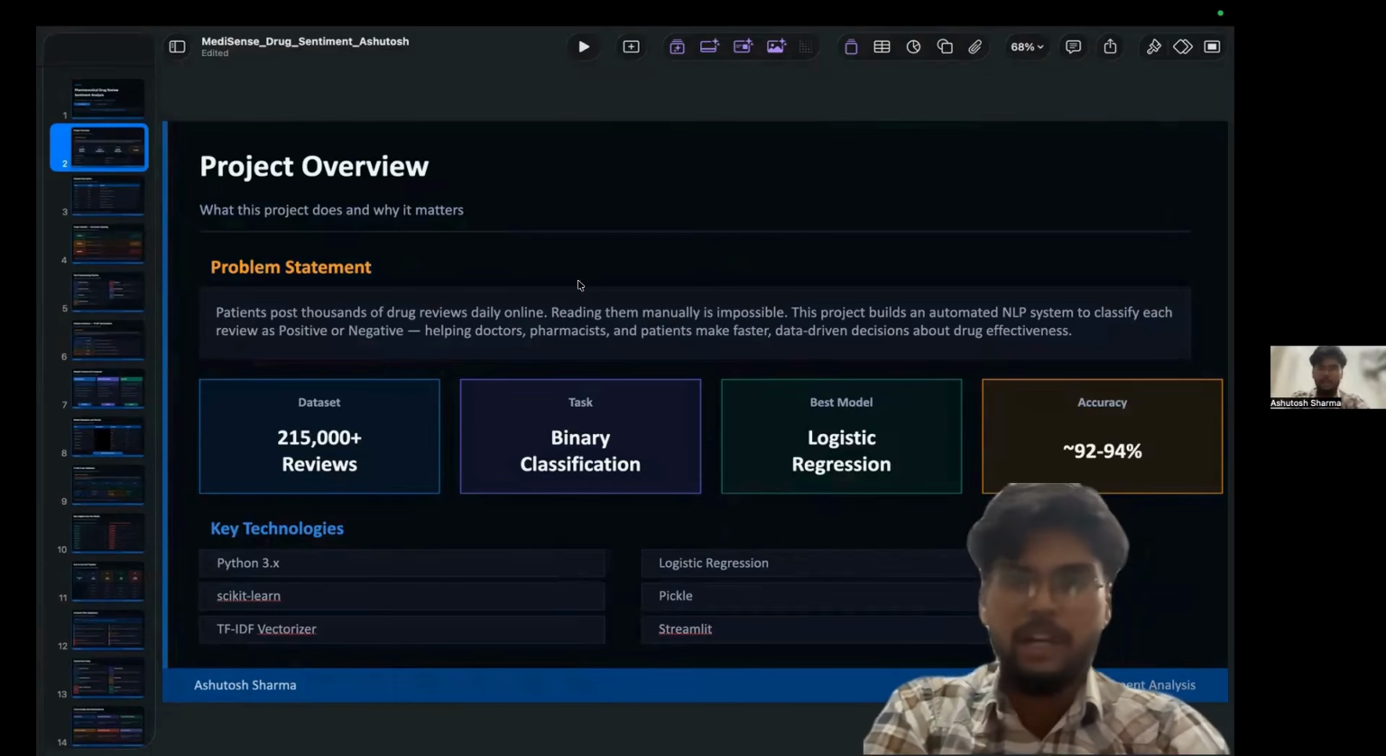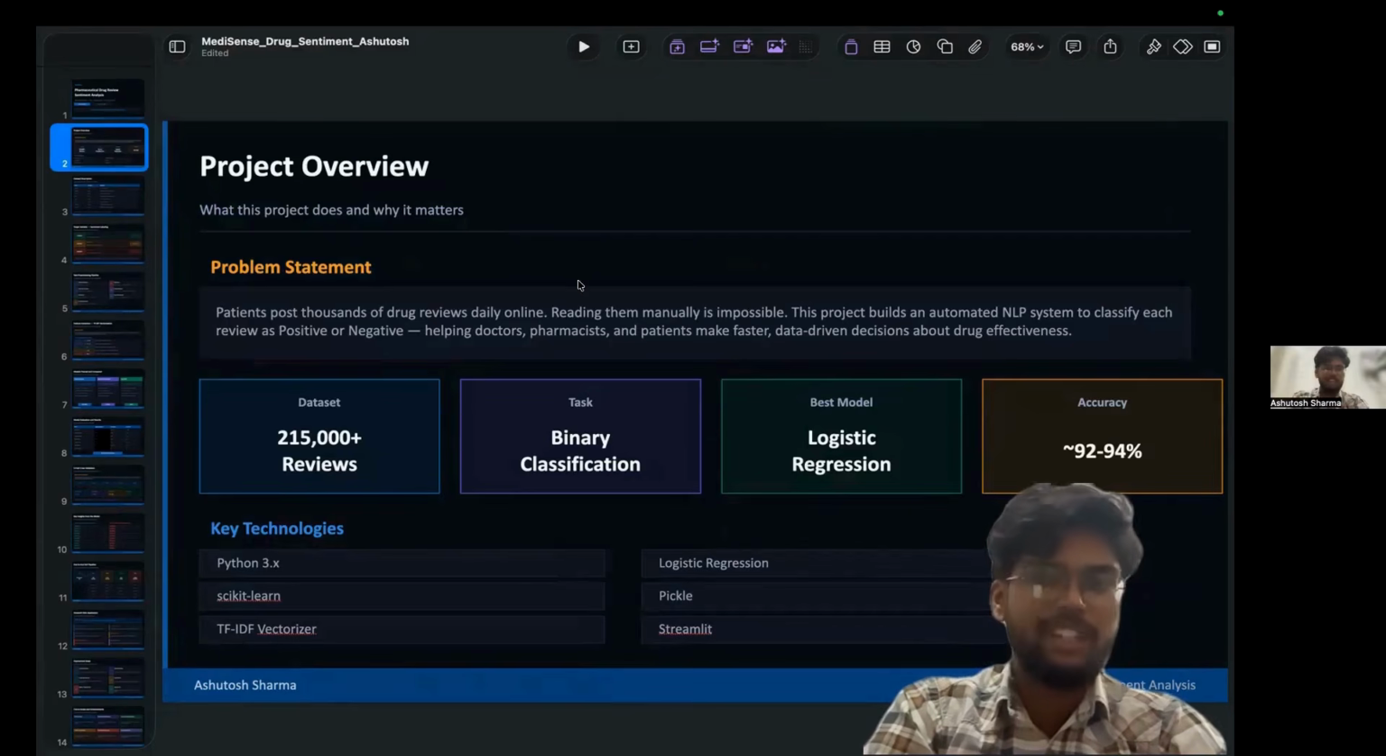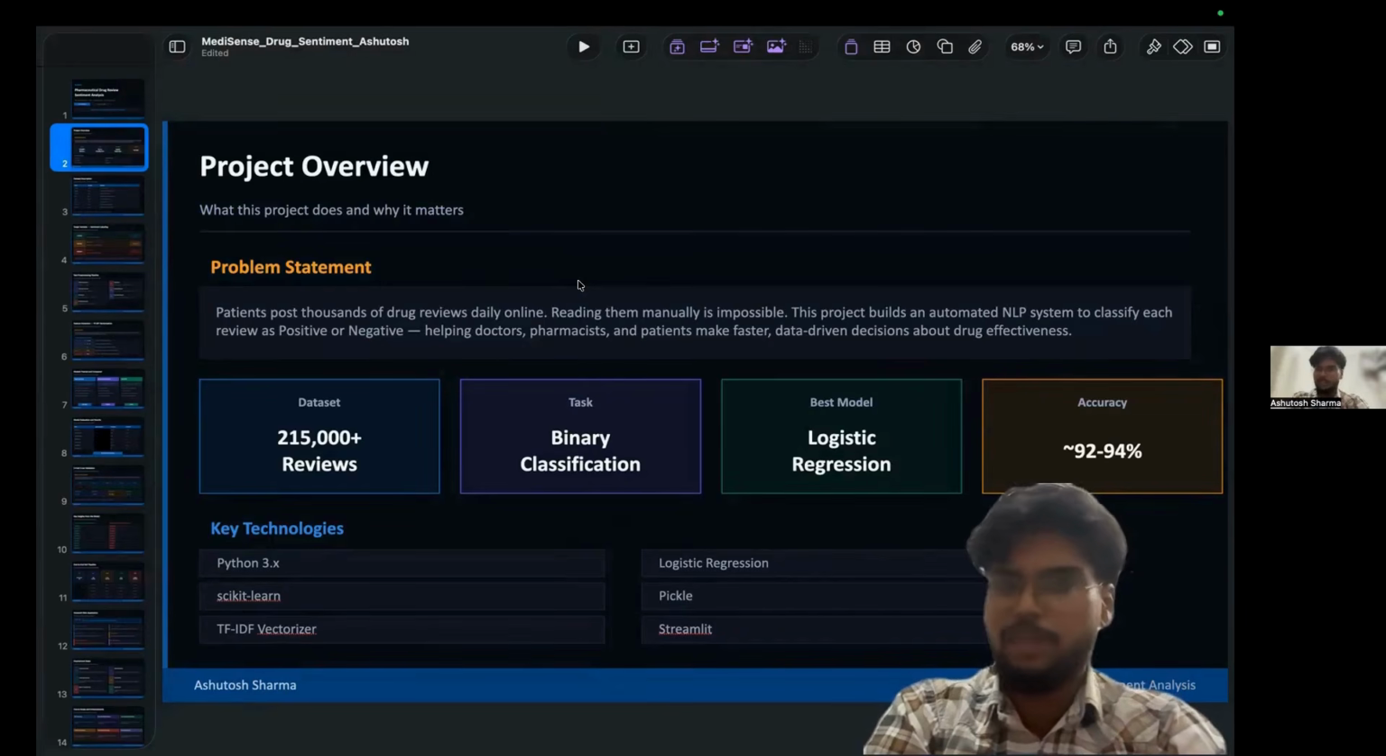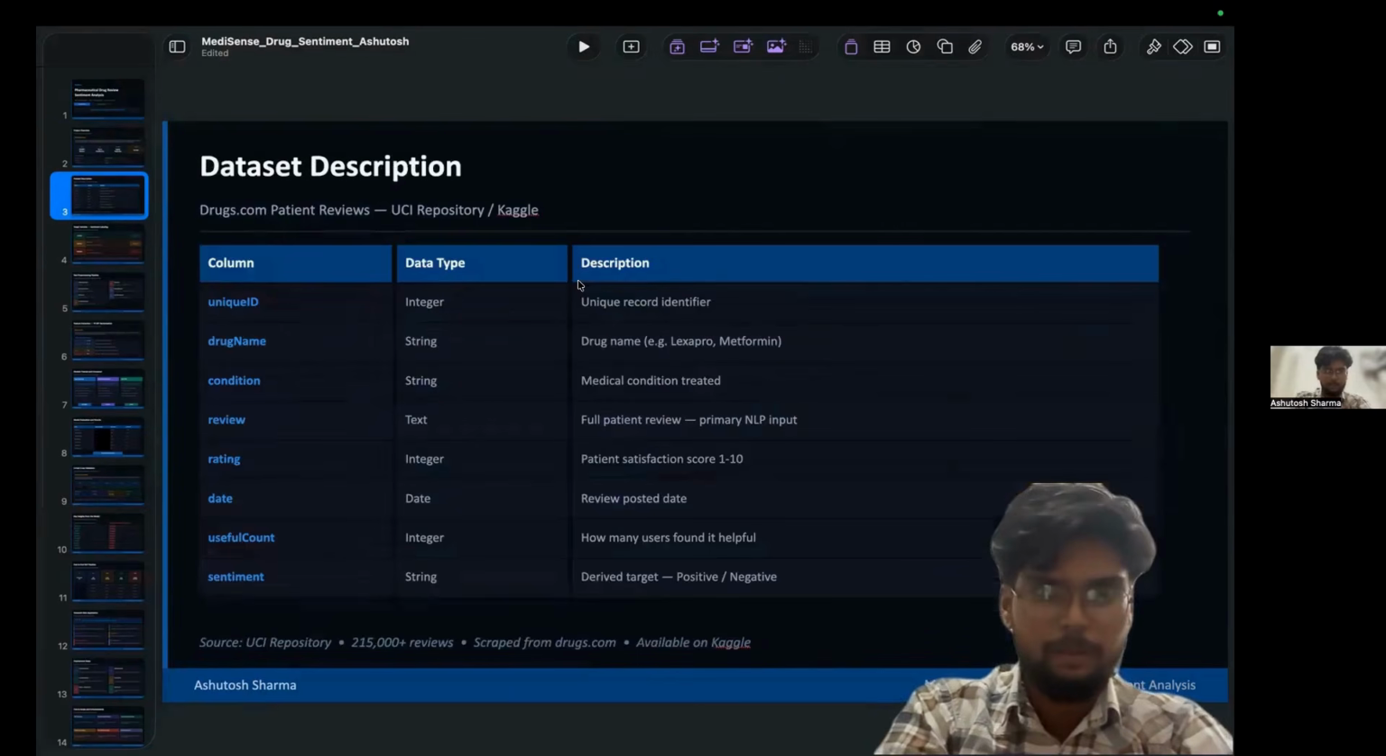Why is it important? Healthcare companies can monitor drug performance, identify side effects early, and improve customer satisfaction. Also, patients can understand real experiences, making informed decisions, and doctors can understand treatment effectiveness. Now, we will see the dataset description part.